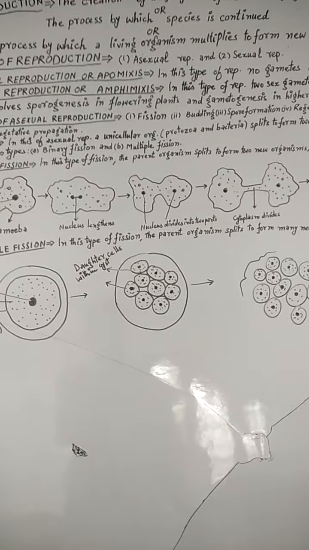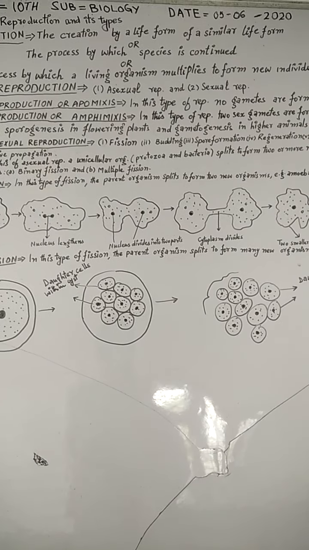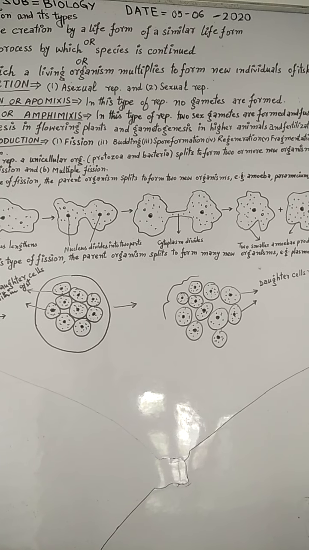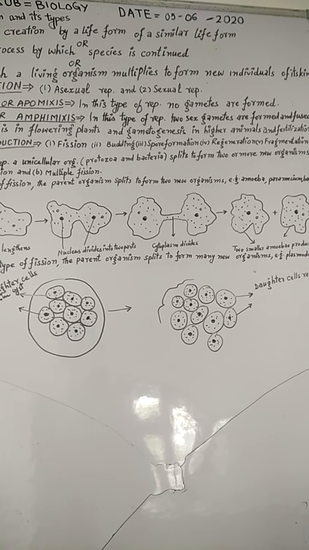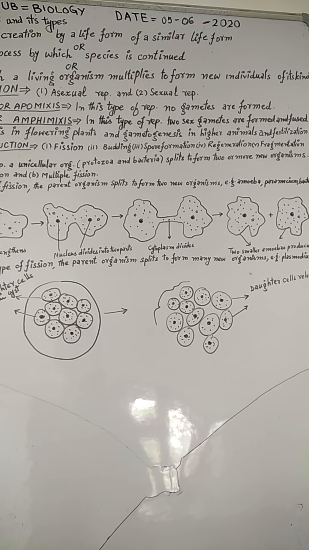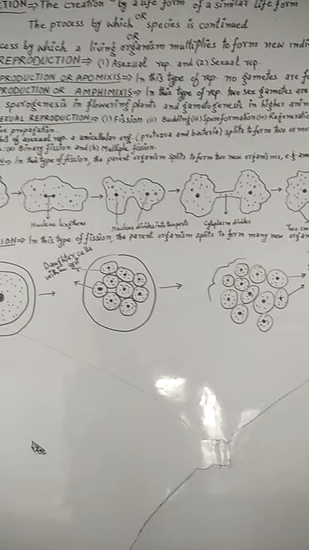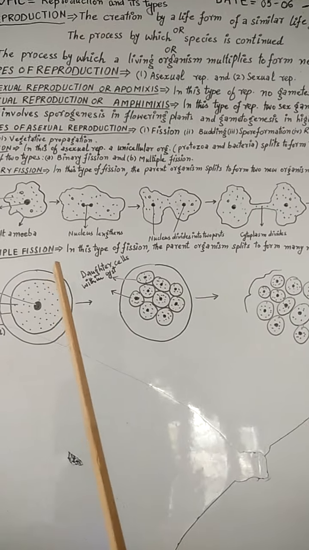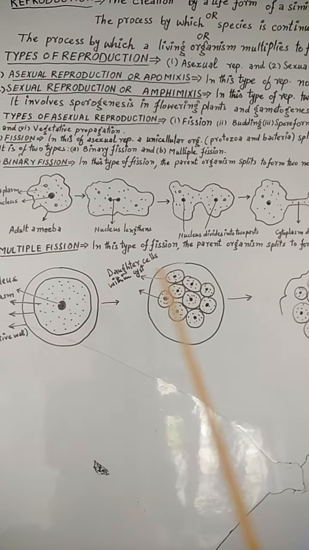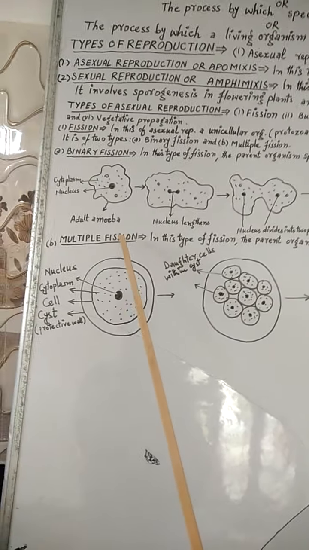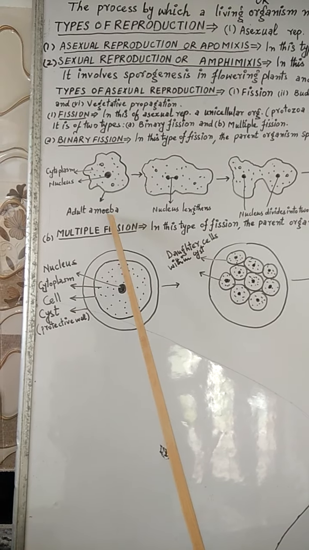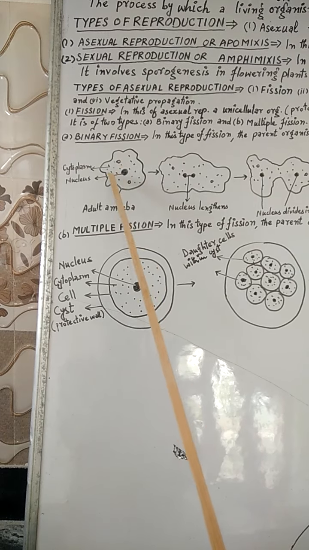Binary fission. In this type of fission, the parent organism splits to form 2 new organisms. For example, amoeba, paramecium, bacteria, etc. Here I have drawn diagrams which show binary fission in amoeba. Here, this is diagram of adult amoeba with nucleus and cytoplasm.